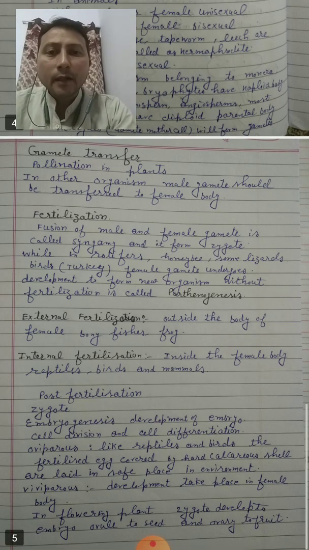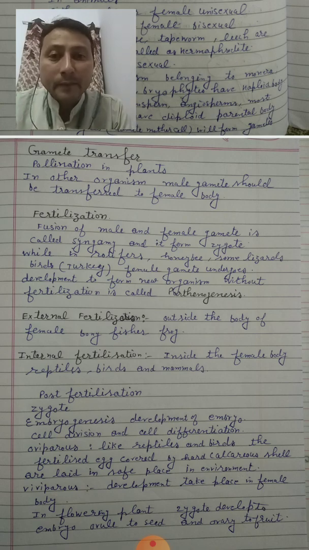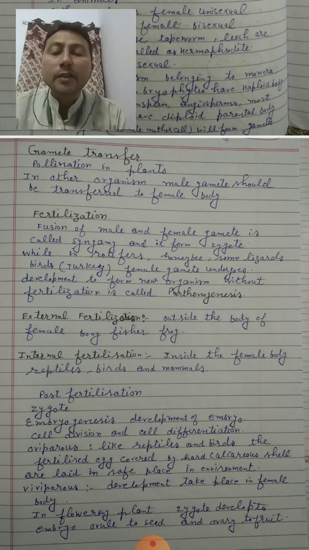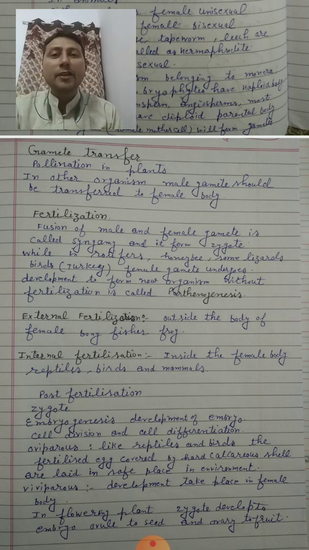Another process is called fertilization, where male and female gametes are fused together. In some organisms like rotifers, honeybees, some lizards, and turkey, the female gamete develops to form a new organism without fertilization. This is called parthenogenesis. Fertilization can be external, when it takes place outside the body of the female, and internal fertilization, like in human beings, reptiles, birds, takes place inside the female body.